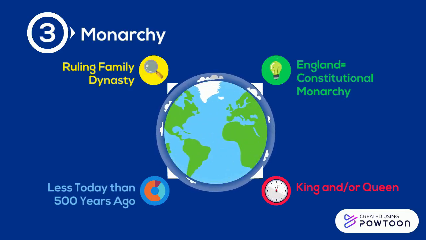There are different kinds of monarchies. In England, we say constitutional monarchy. This isn't quite the same. They do have a parliament that really does rule.